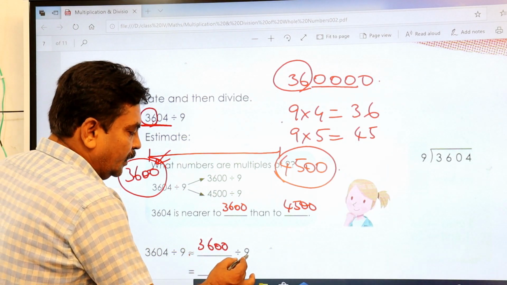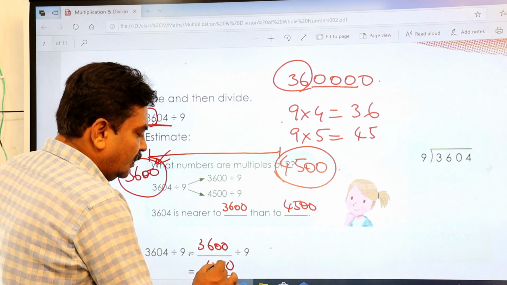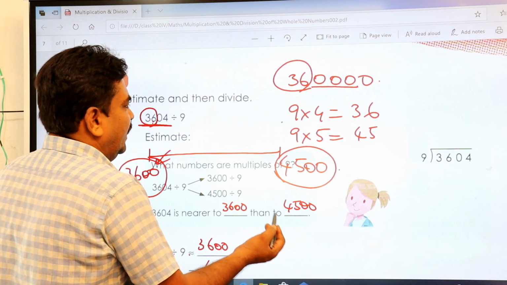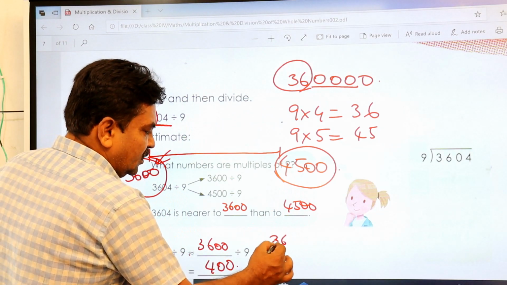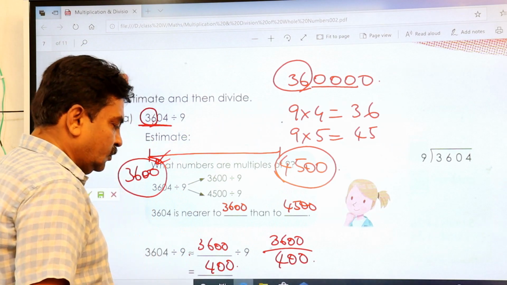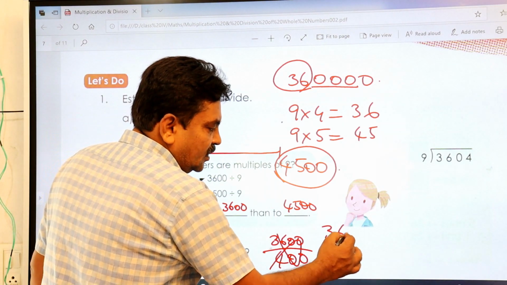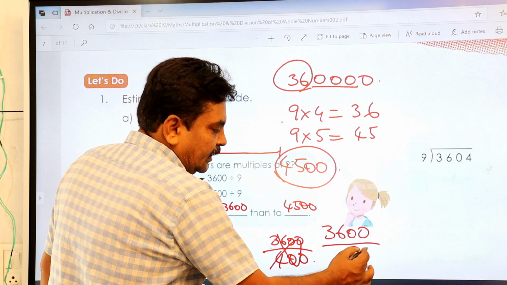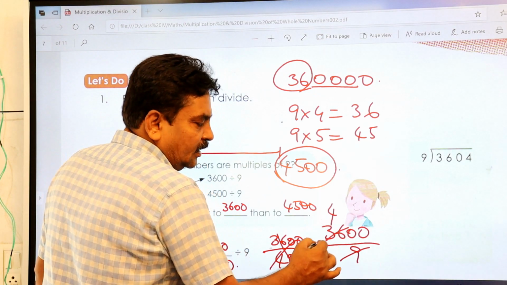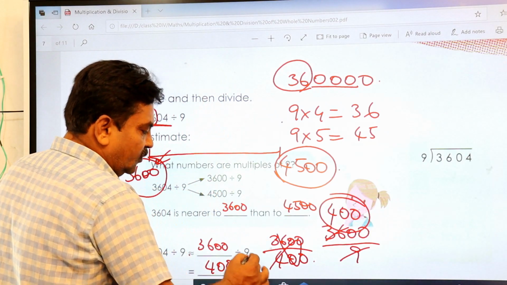3600 divided by 9. We get it as 400. How? We just divide it. 3600 divided by 9. 9 4s are 36. These 2 zeros, it becomes 400. That's why we got it.